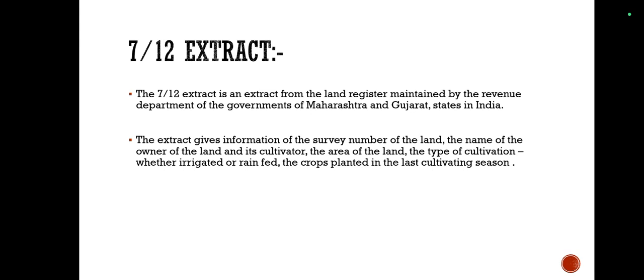It also records loans extended to the landowner by government agencies, including the purpose, such as loans or subsidies for buying seeds, pesticides or fertilizers for which the loan was given. The loans could be given to the owners or the cultivators. It is one of the documents that provides evidence of the ownership of the land it represents. In rural areas, the ownership of a particular plot of land can be established on the basis of the 7 by 12 extract. It is called the record of rights or record of land rights.